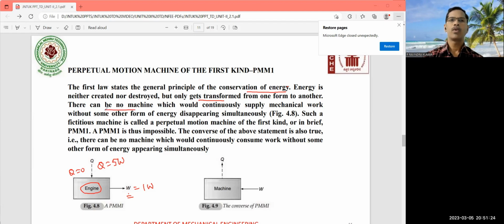So there can be no machine which would continuously supply mechanical work without some other form of energy disappearing simultaneously. So the converse of PMM1 means, when you are continuously giving some work input to this one, here the heat has to be rejected. But if heat is disappearing, that particular machine is also